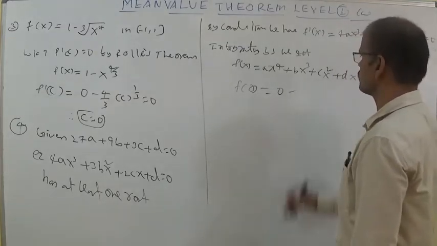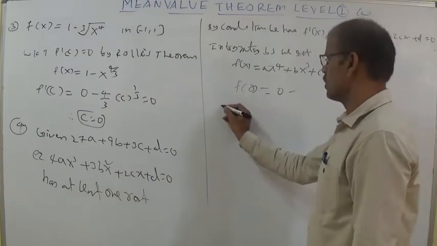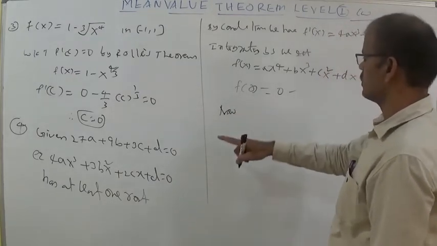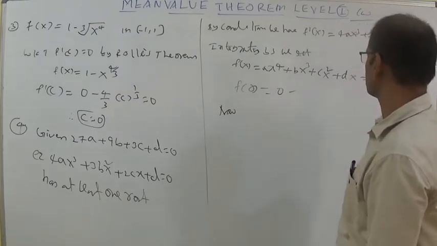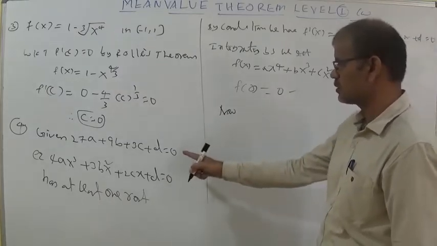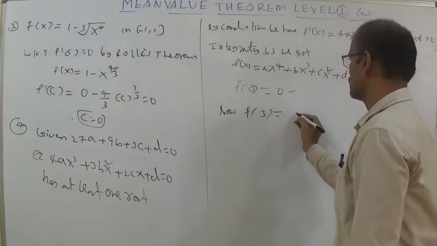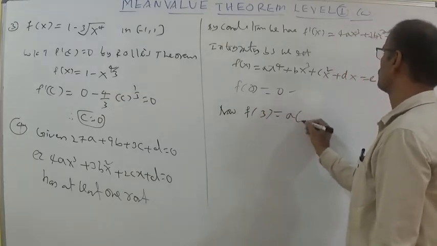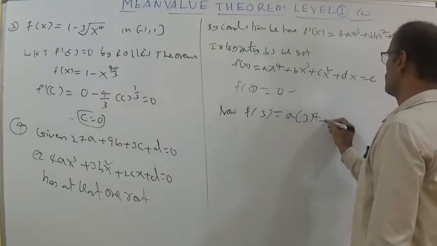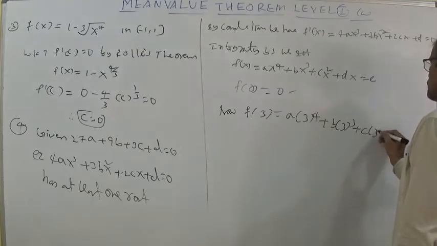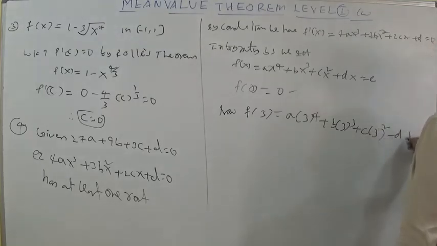Next, students try to understand that 27a, 9b plus 3c plus d depends upon 3 multiple. Let us try 3: a into 3 power 4 plus b into 3 cube plus c into 3 square plus d into 3 equal to 0, because we already got e as 0 by substituting f of 0.